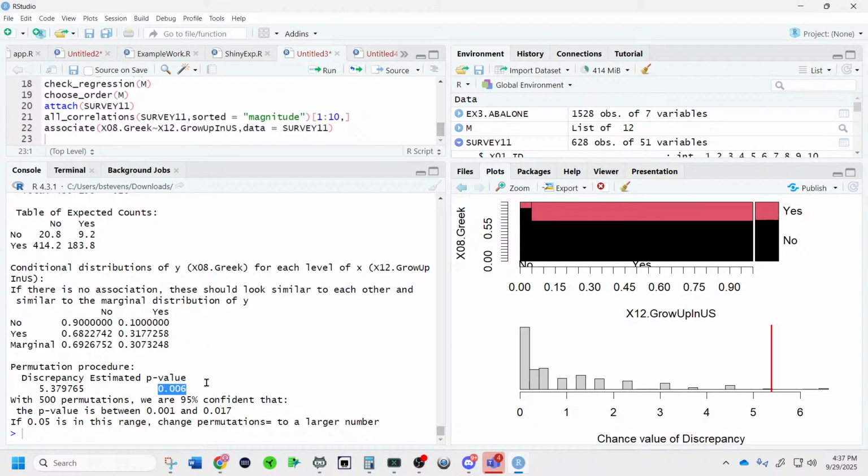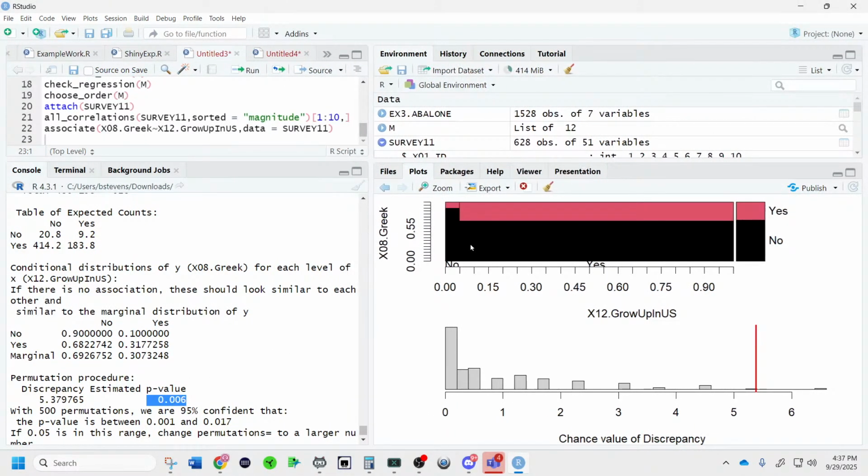This is as strong a relationship as we usually see. It is a little bit smaller of a data set. But if you look right here, and we did this in 201, we cover mosaic plots. People who did not grow up in the U.S., only about 10% of them joined Greek life, versus people who did grow up in the U.S., 31%. This 31% is the conditional distribution within here, showing a difference of 21%. People are 3.1 times more likely, 3.17 if we go very exact, to join Greek life if they grew up in the U.S. versus did not grow up in the U.S.